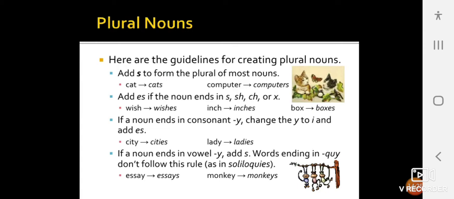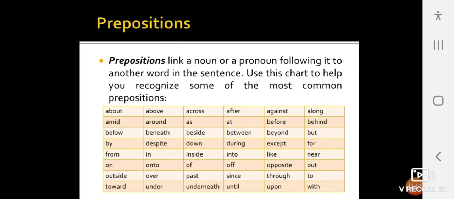Plural nouns. Here are the guidelines for creating plural nouns. Add s to form the plural of most nouns: cat, cats, computer, computers. Add es if the noun ends in s, ch, sh, or x. Wish, wishes. Inch, inches. If a noun ends in consonant y, change the y to i and add es. City, cities. Baby, babies. Lady, ladies. If a noun ends in vowel y, just add s, as in essay, essays, monkey, monkeys.